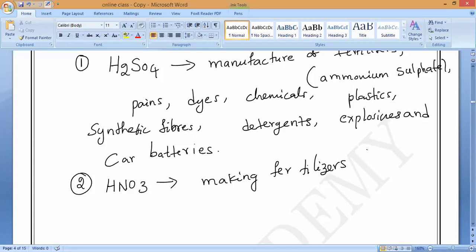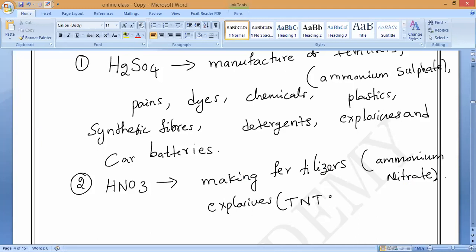Making fertilizers, example, ammonium nitrate. Do you understand it? Next, explosives. Majorly, explosives.